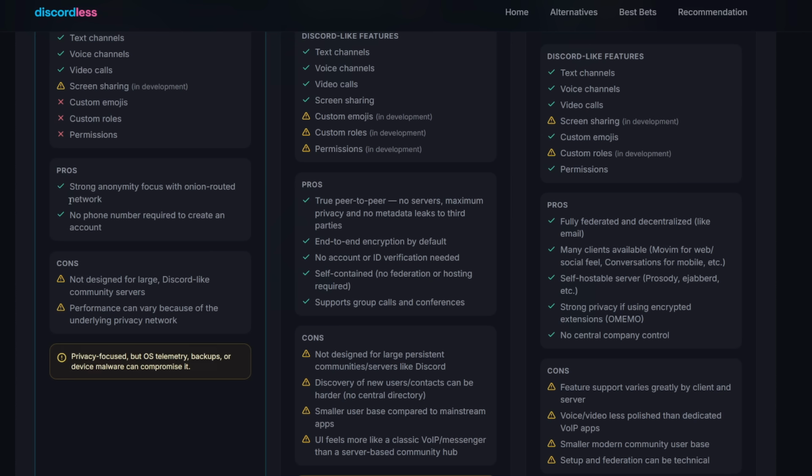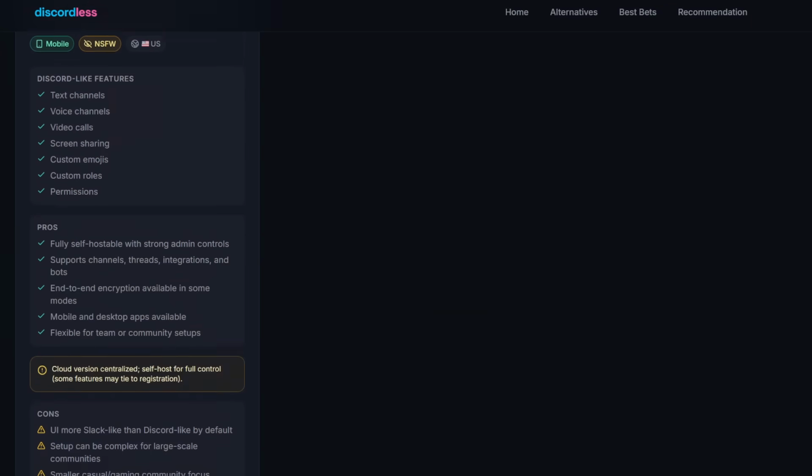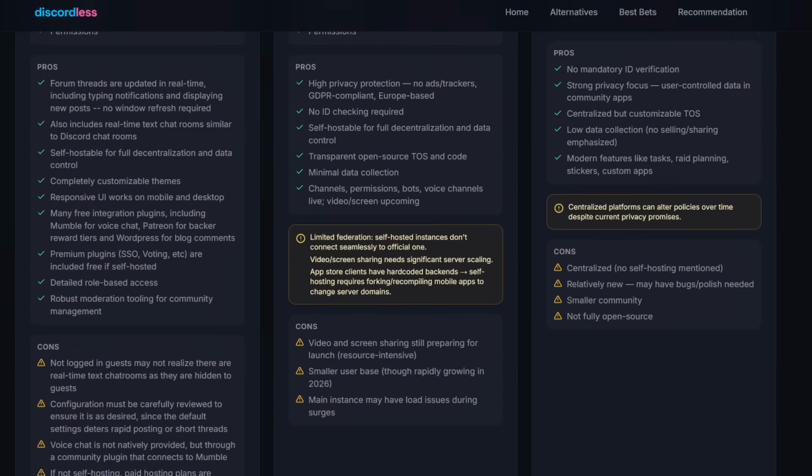Their pros are a strong anonymity focus, so if that's what you care about, this is the option for you, and you don't even need a phone number to make an account. But the cons are it's not designed for large Discord-like servers, and performance can vary because of the underlying privacy network.